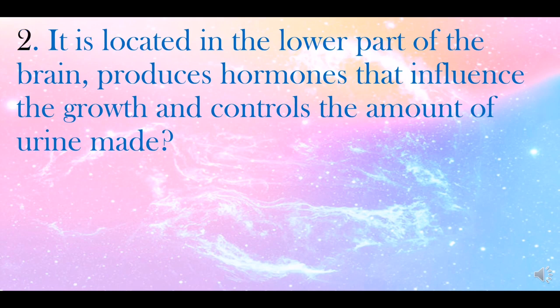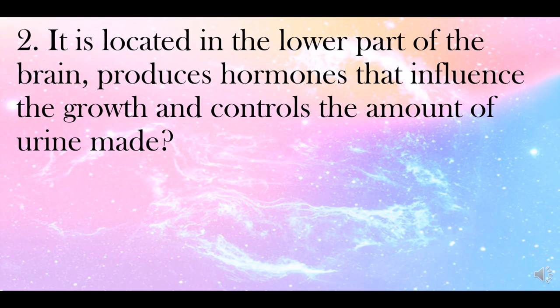Number 2. It is located in the lower part of the brain, produces hormones that influence the growth and controls the amount of urine made.